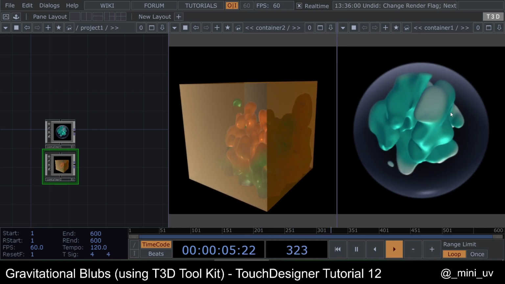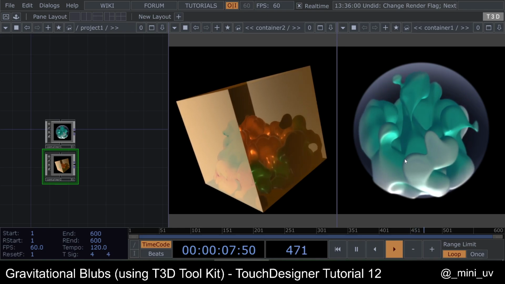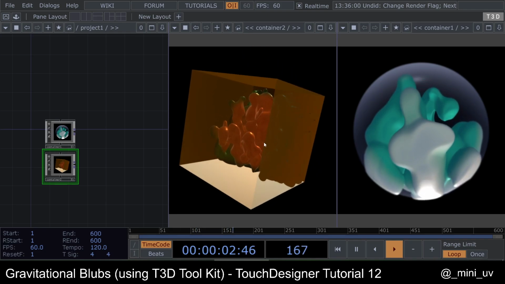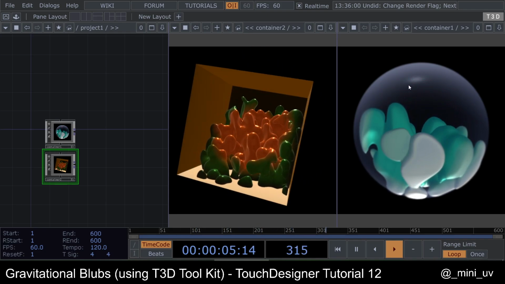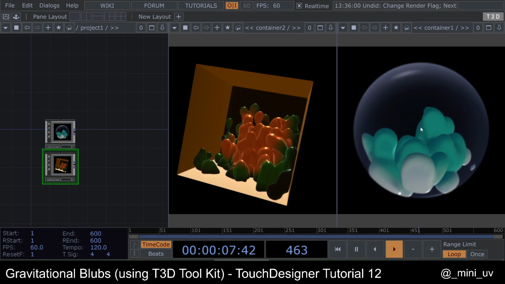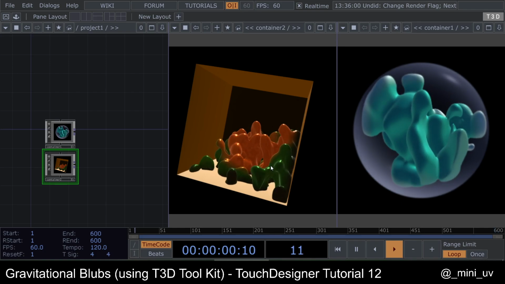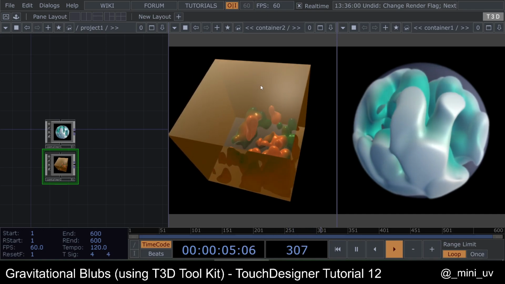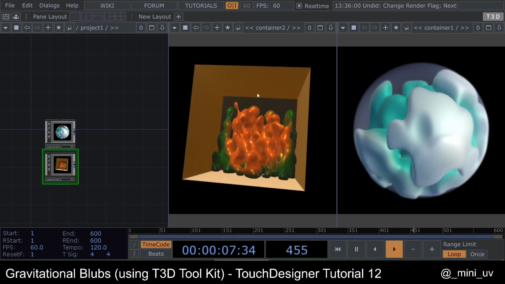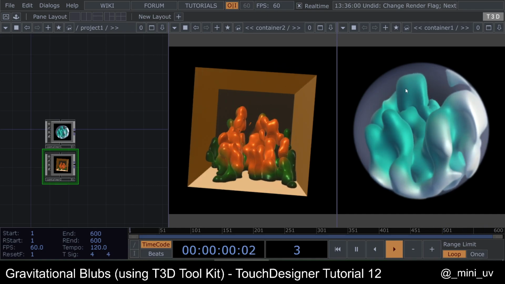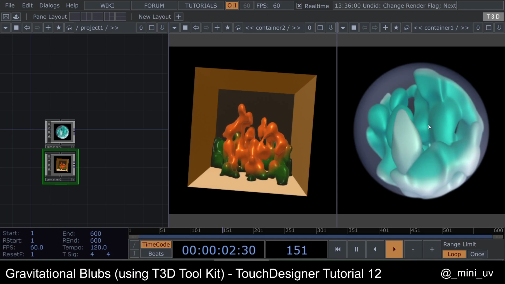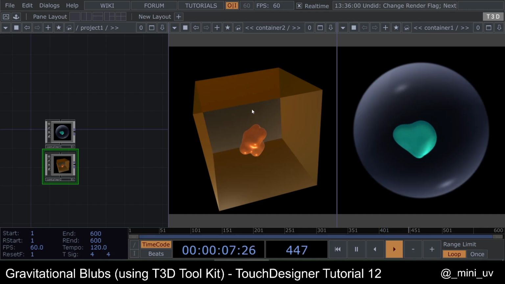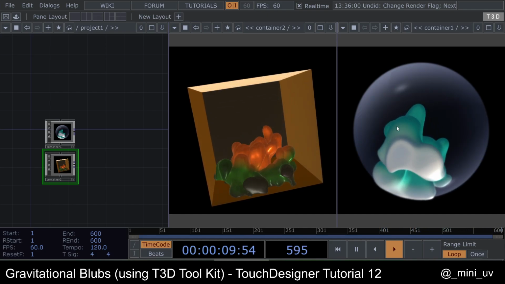In this tutorial I'm gonna show you how I built these gravitational blobs using the T3D toolkit made by Josef Pelz. So first of all, thank you Josef for creating this amazing toolkit, a new family of operators for 3D textures, and with them we can create really nice volumes and explore different possibilities that we can't explore with just normal TOPs. So big shout out to Josef.